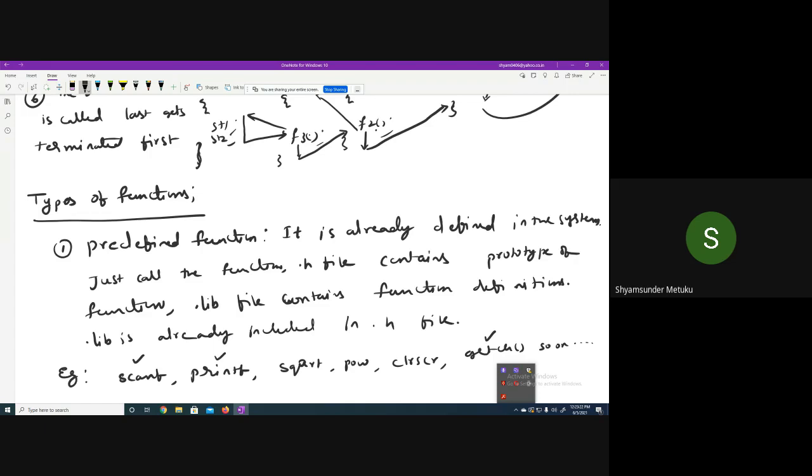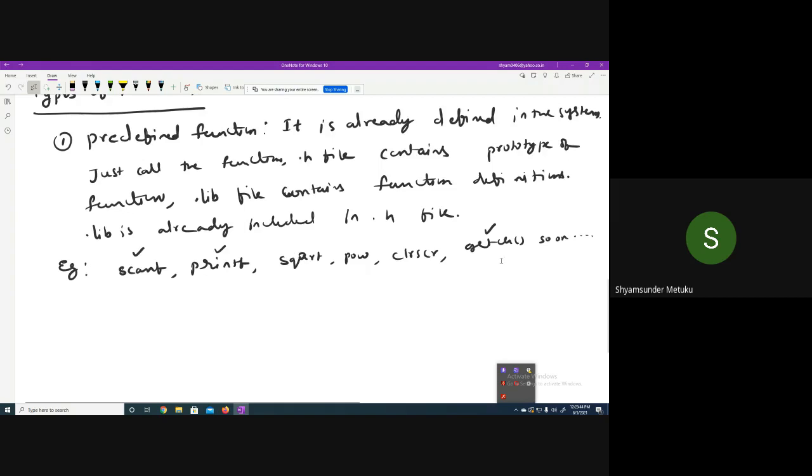So is it clear what is predefined? Predefined functions are already defined in the system. We just need to call the function, where the .h file contains the prototype of the function and the library file contains the function definitions, and .lib is already included in the .h file. Some examples are scanf, printf, square root, power, clear screen, getch, and so on. Is it clear to all of you? Yes, sir.